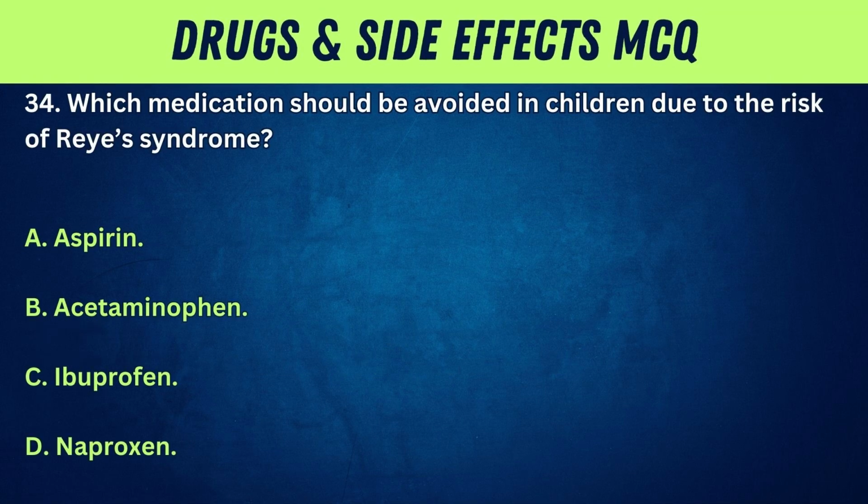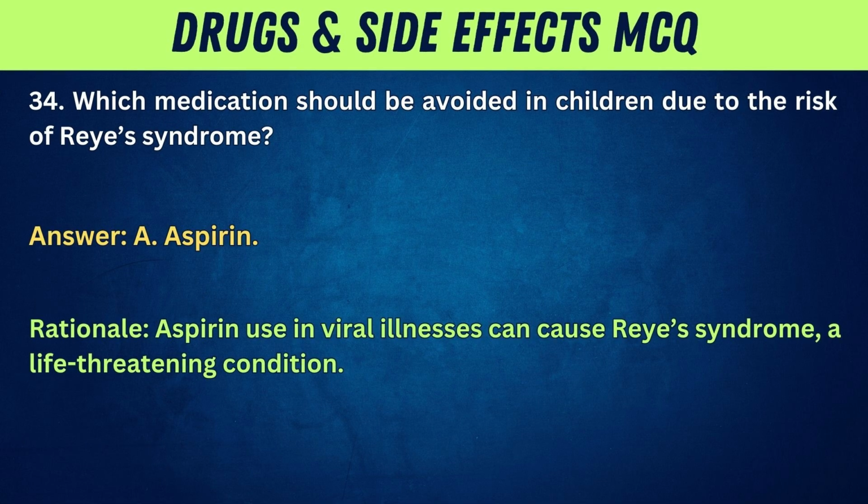34. Which medication should be avoided in children due to the risk of Reye's syndrome? A. Aspirin. B. Acetaminophen. C. Ibuprofen. D. Naproxen. Answer: A. Aspirin. Rationale: Aspirin use in viral illnesses can cause Reye's syndrome, a life-threatening condition.